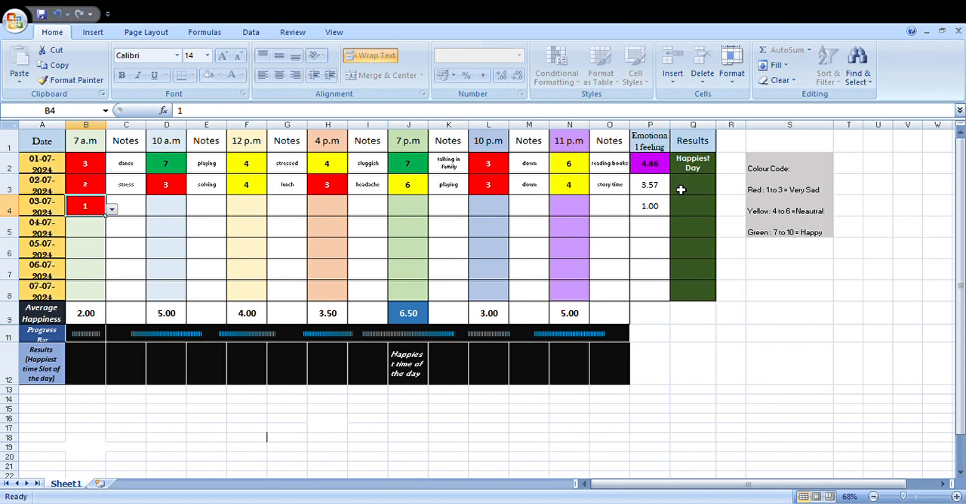So if you are a parent, you can use it for your child, you can use it for yourself, if you are a professional, if you are a housewife, for everybody.